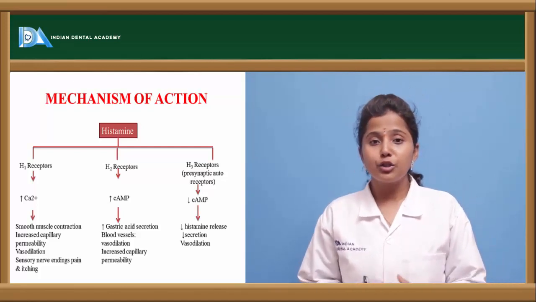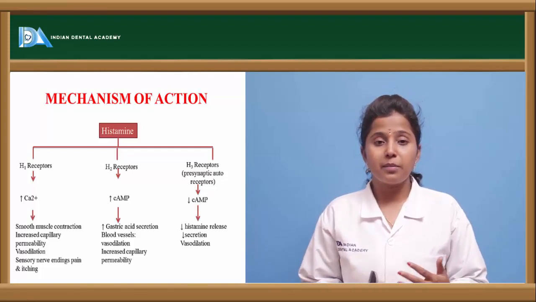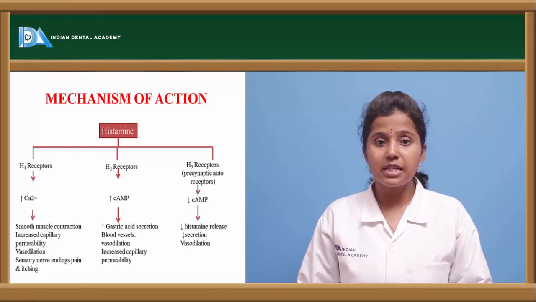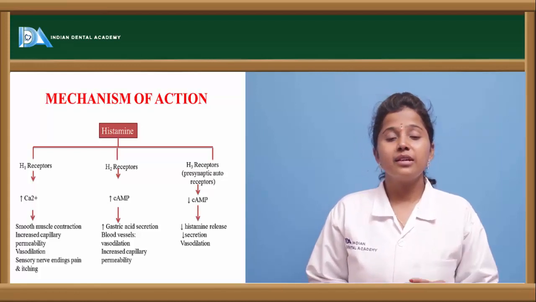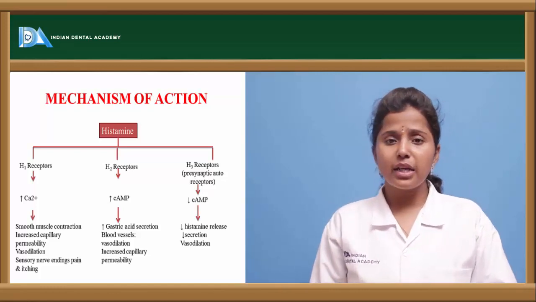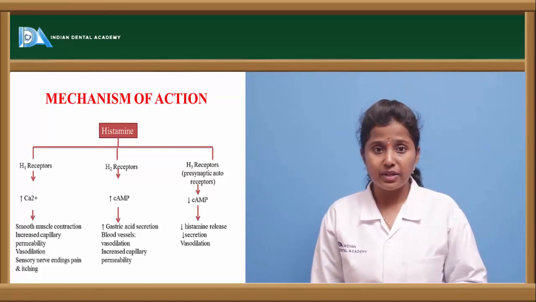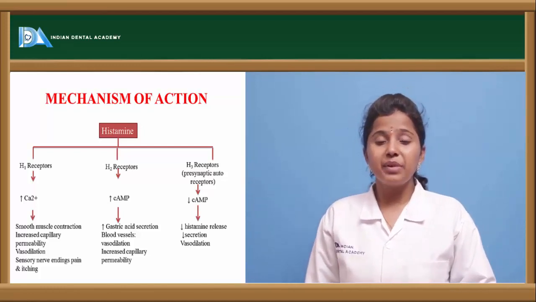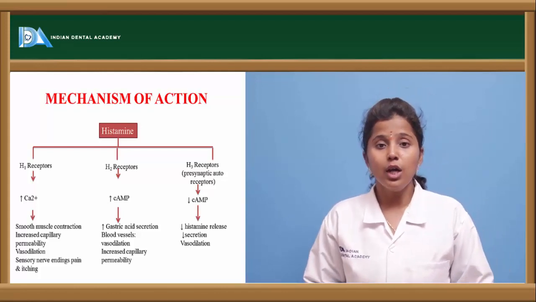When calcium is overloaded, it sometimes produces shock also. So there will be alterations in the vascular muscles, smooth muscles, nervous system, as well as various other systems in the body. And when histamine binds to the H2 receptors, there will be increased cyclic AMP levels. When cyclic AMP is increased in the body, it produces constriction of the smooth muscles.